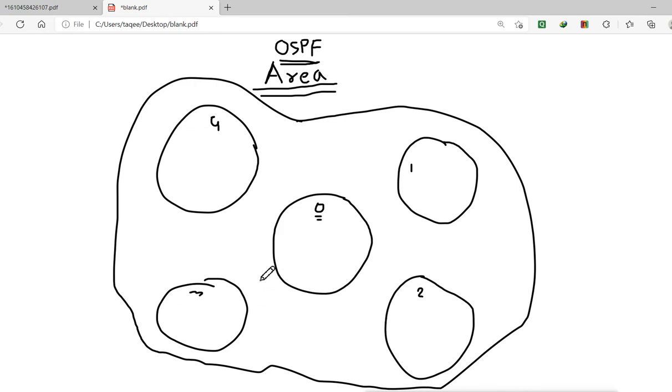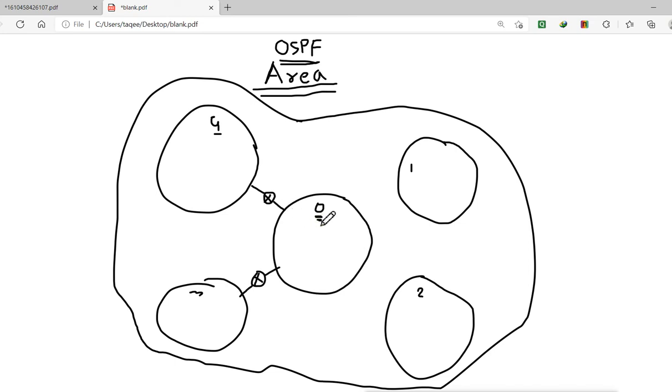We just have to put one router here, and that router's one interface will be connected to this area and one interface will be connected to this area. And how can we do that? When we configure the router, on this interface we configure the network command with the network of this interface, then the wildcard bit, and then we mention area and say it is connected to area 4. And for this other network, we configure the network command with the network of this interface, then the wildcard bit, and then area, and we say this is in area 0.